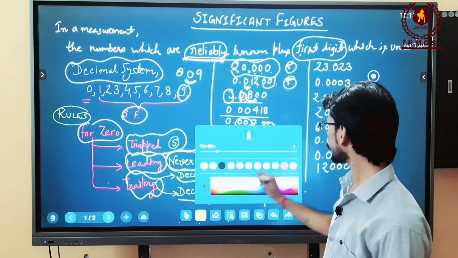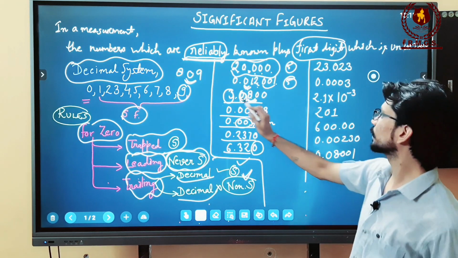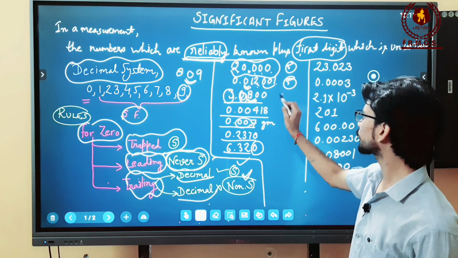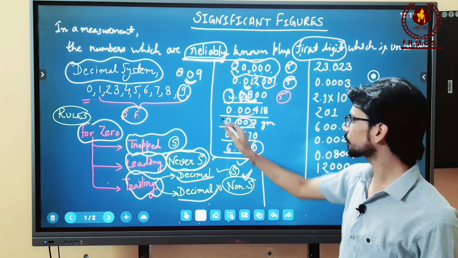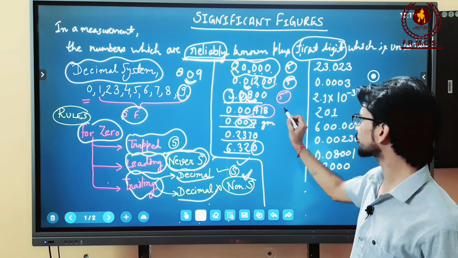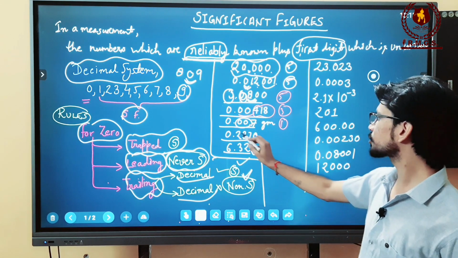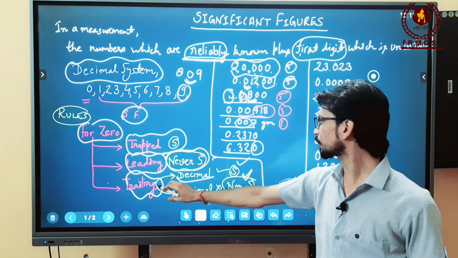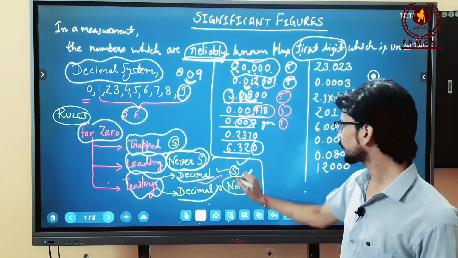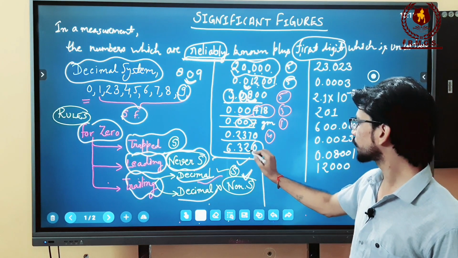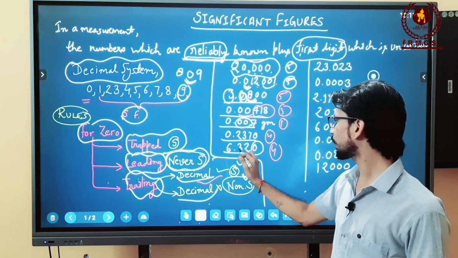Now what about this one? This is 3.0800. So again 1, 2, 3, 4, 5 significant figures. Now this is 0.007. These are the two zeros which are leading, so we will not count them as significant figures. Only these 3 digits are significant figures. Now this is 0.007, again 1, this will be counted. This is 2370., this 0 is a trailing 0 and there is a decimal, so we will count it as a significant figure. There is a decimal, so 1, 2, 3, 4. Again 1, 2, 3, 4, because this 0 is trailing and the decimal point is there.